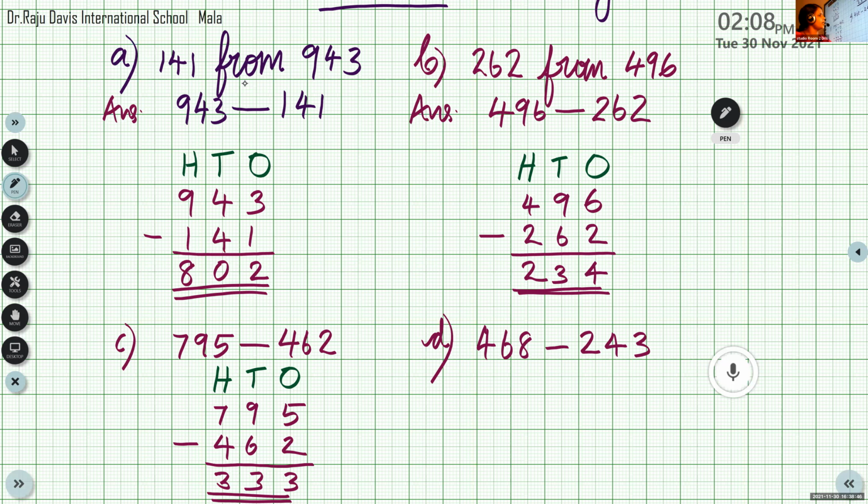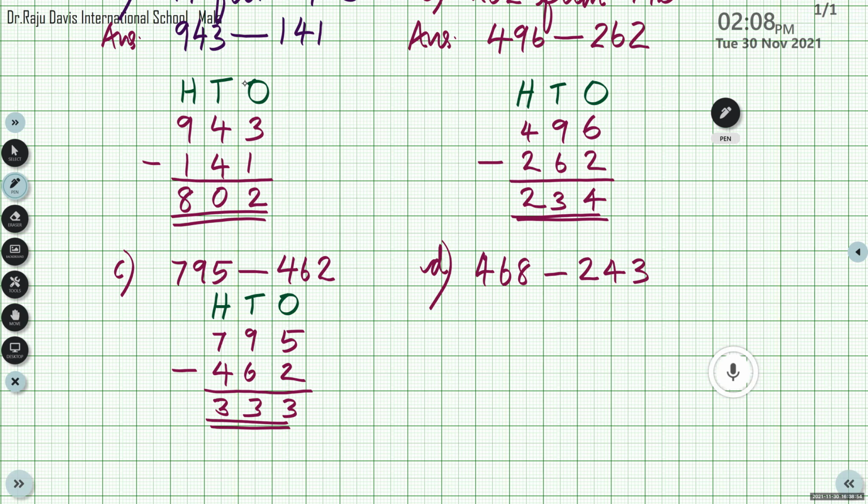468 minus 243. The answer is 225. Yes, very good. The answer is correct.